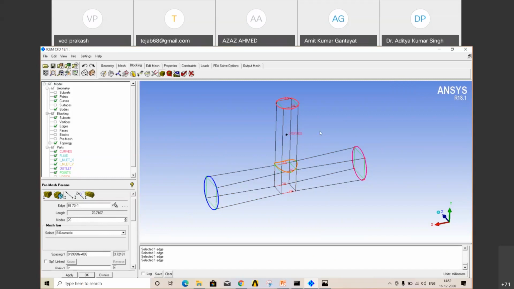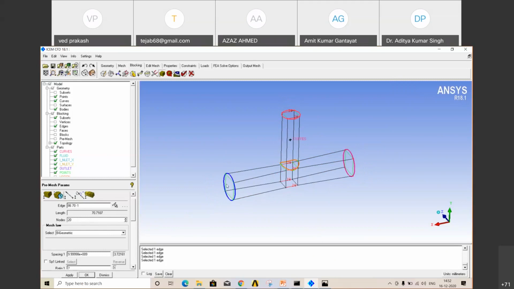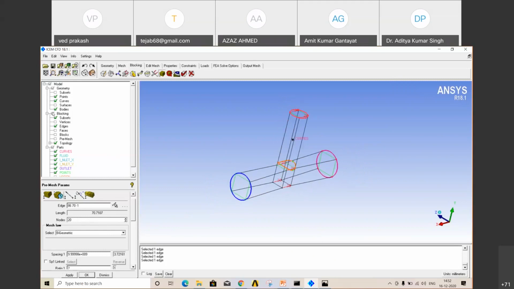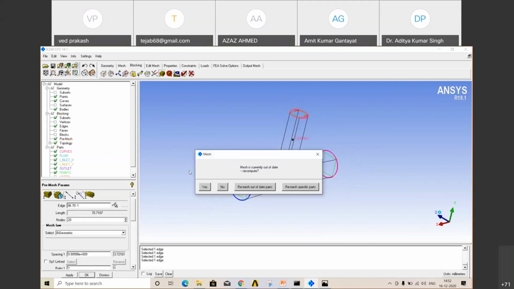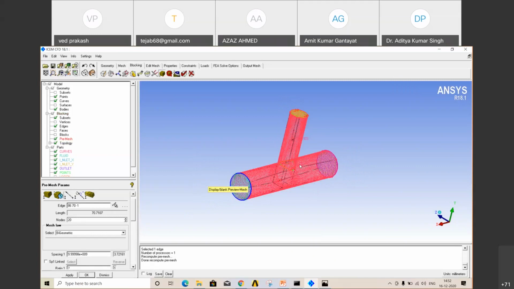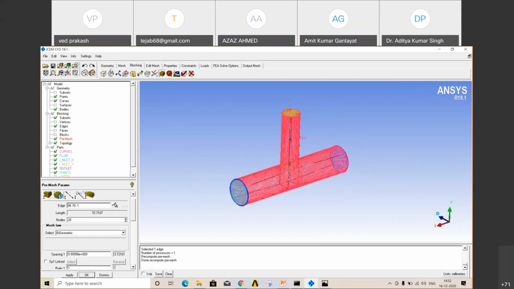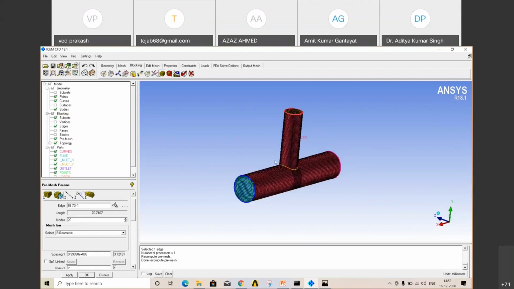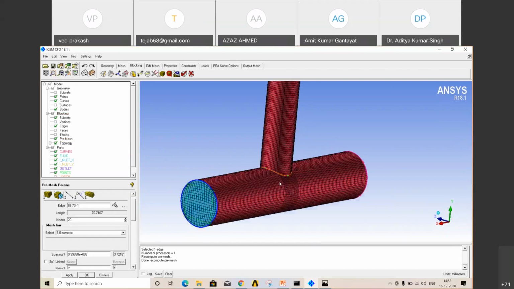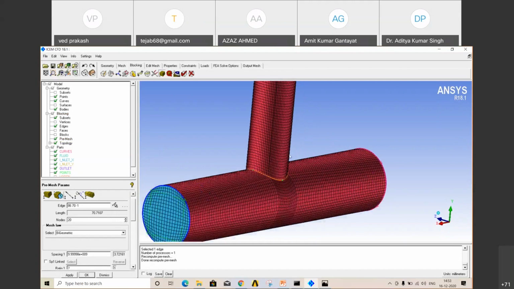Now check how your pre-mesh looks. Go to the tree model, go to blocking. Open it. In there is an option pre-mesh. Just select that. Okay, mesh is currently out of it. Recompute. Yes. Okay, so this is your wire mesh. From here there is an option convert solid display. Okay. So this is your meshing. It looks quite good.